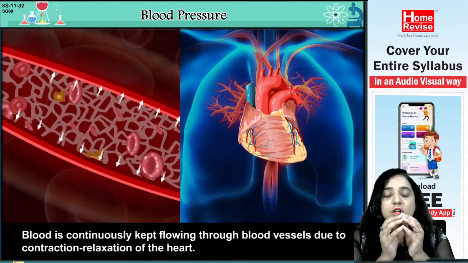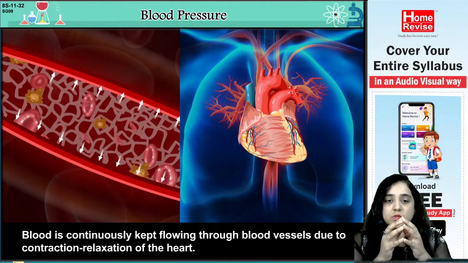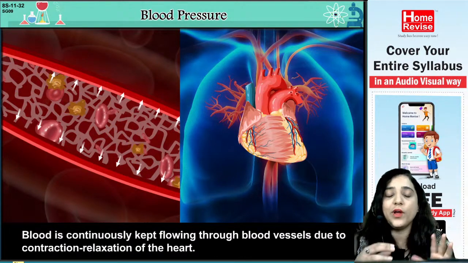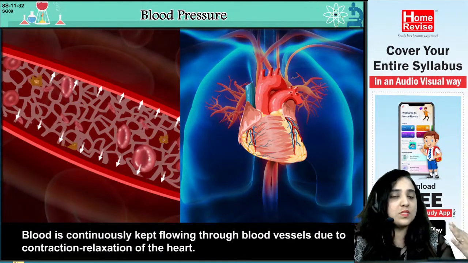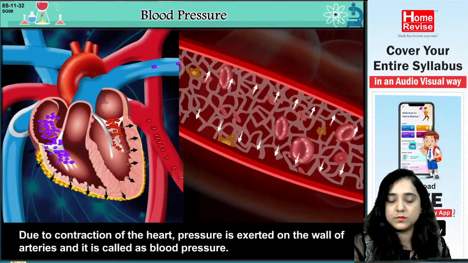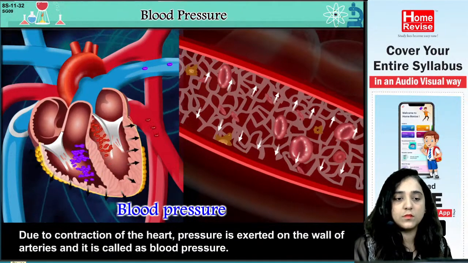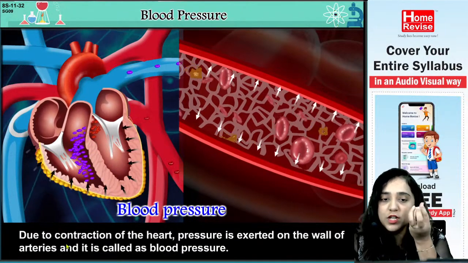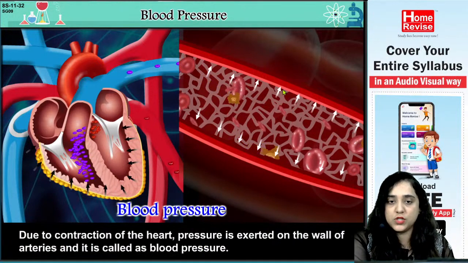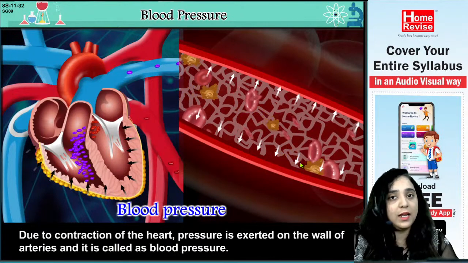Yes, due to the contraction and relaxation of the heart, the blood is continuously flowing through the blood vessels. In our blood vessels, blood is flowing again and again continuously. Yes. Due to contraction of the heart, pressure is exerted on the walls of arteries and it is called blood pressure. So a pressure comes on these arteries, and this is called the blood pressure.